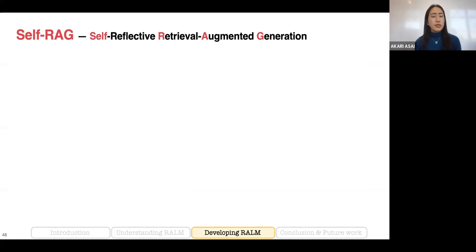Based on those issues and limitations of prior work, we introduced a new approach called self-reflective retrieval-augmented generation, in short, Self-RAG. In this framework, instead of always retrieving documents for every single query, we make the language model figure out when it should retrieve external knowledge.